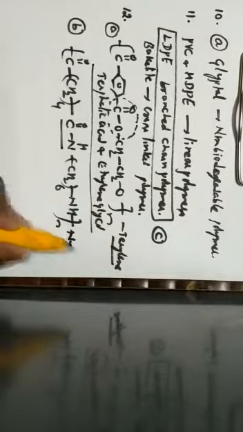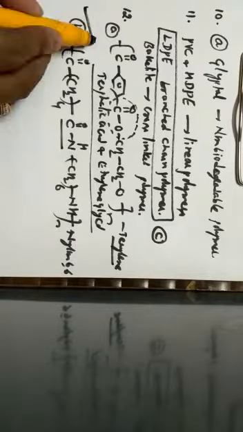This is the structure of nylon 6,6, which consists of amide linkage. Hence, the correct option is nylon 6,6, which has a polyamide linkage, because this is nothing but the amide functional group.